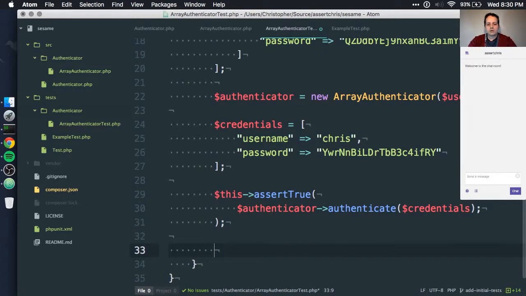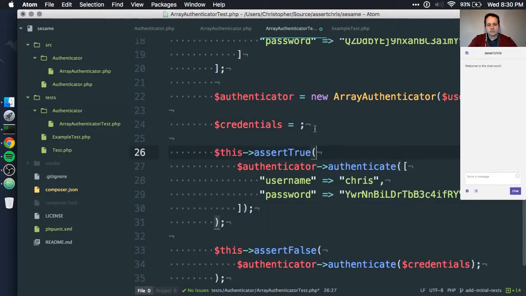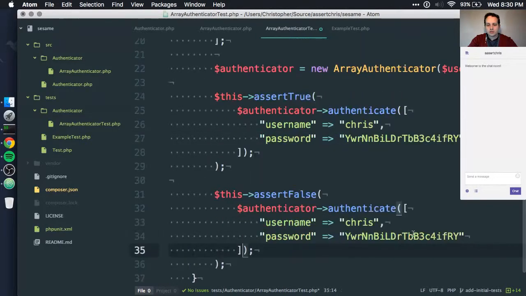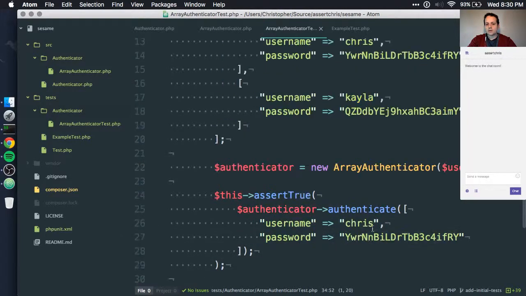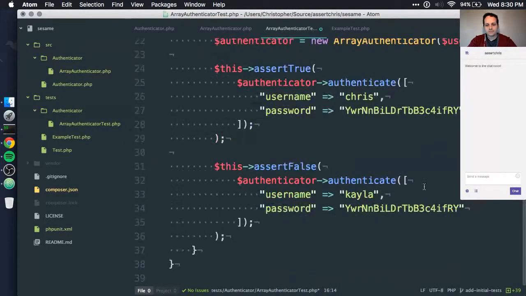So this assert true, we also want to check whether we can determine false authentication. So how would we do this? Well, I mean, that's one thing that works. In fact, maybe we can just put this inline here. Maybe that's just as elegant. Okay, so we do that, and we know those credentials work, right? But if we do this and we change the user to Kayla, well, we expect this not to work because this isn't Kayla's password. It's this. So, let me just add some formatting here. So we expect this first one to return true once our implementation's done. We expect the second one to return false once our implementation's done.